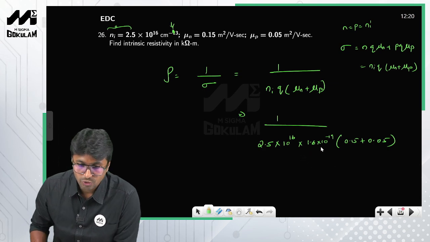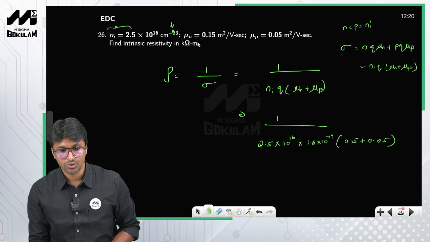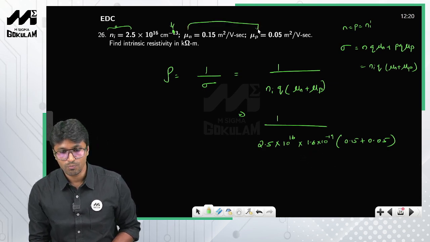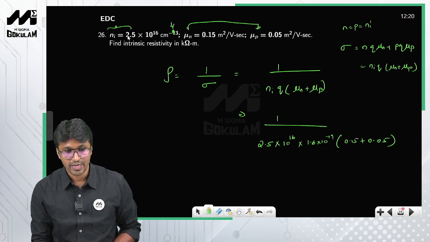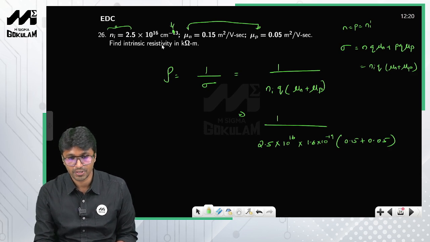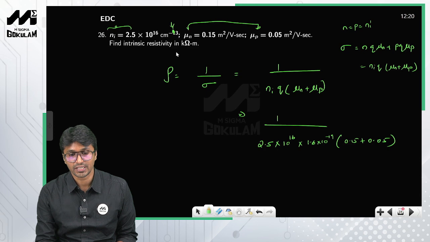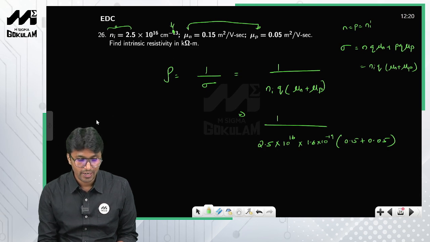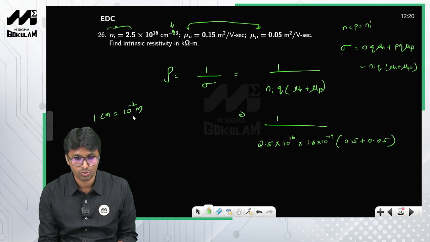So now you have to be consistent with the units. If you look at this one, mu n and mu p are given in meter square per volt second, whereas ni is in per centimeter cube, right? So you have to convert this into meters. We know that 1 centimeter is nothing but 10 raised to minus 2 meters.